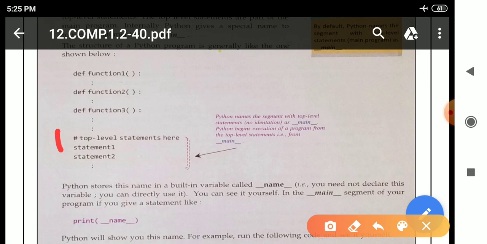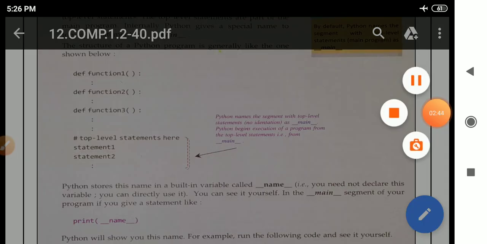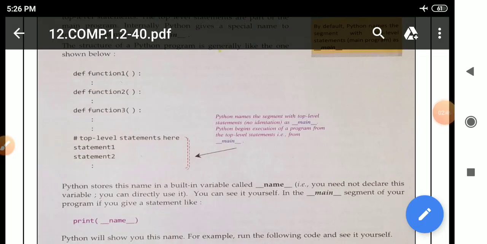Means these statements are outside the function body, that is why they are not indented. Means we don't have to leave space at the beginning because they are outside the function. So Python names the segment with top level statements with no indentation as __main__. Python begins execution of a program from the top level statements, from __main__.